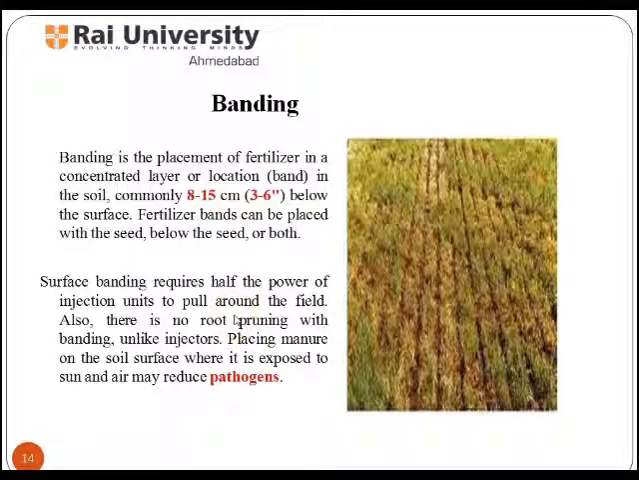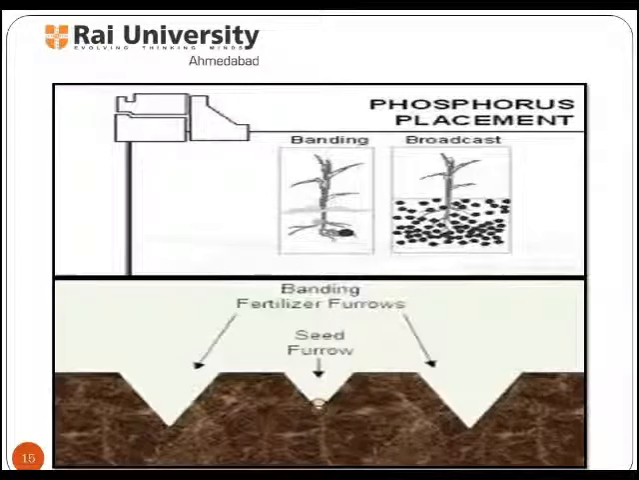Next is banding technique. Banding is the placement of fertilizer in a concentrated layer or location in the soil, commonly 8 to 15 cm below the surface. Fertilizer bands can be placed with seed, below the seed, or both. Surface banding requires half the power of injection units to pull around the field. Also, there is no root pruning with banding, unlike injectors. Placing manure on the soil surface where it is exposed to sun and air may reduce pathogens.